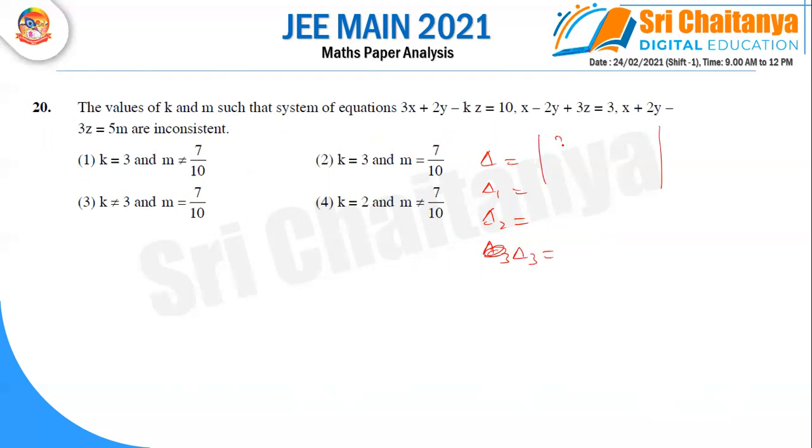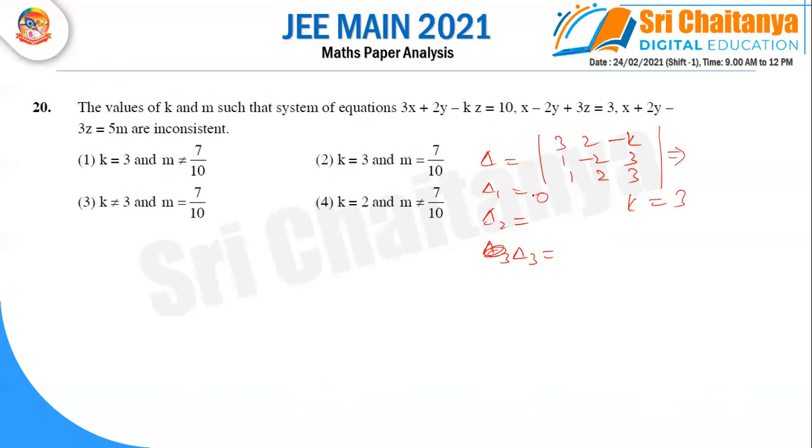Delta means, writing it as 3, 2 minus k, and 1 minus 2, 3 and 1, 2, 3. So find this value. When I am calculating this value, observe it is a delta value. We can get k is equal to 3. So k is equal to 3 in 2 options. Find delta 1, delta 2 also.